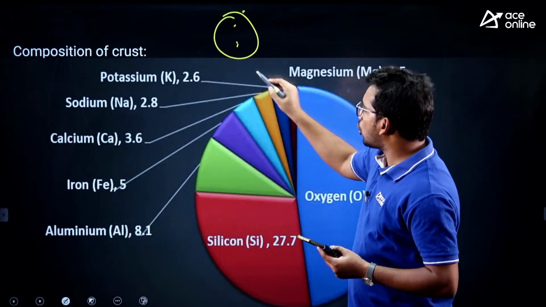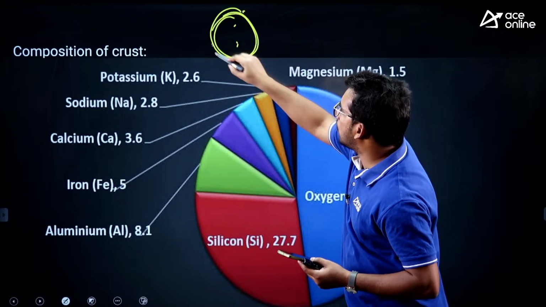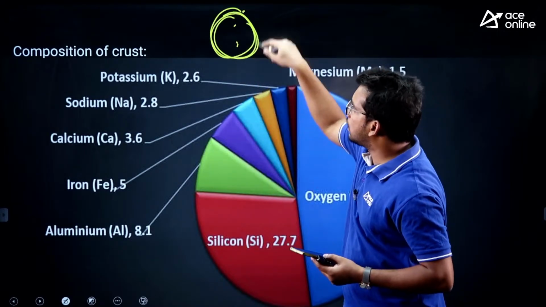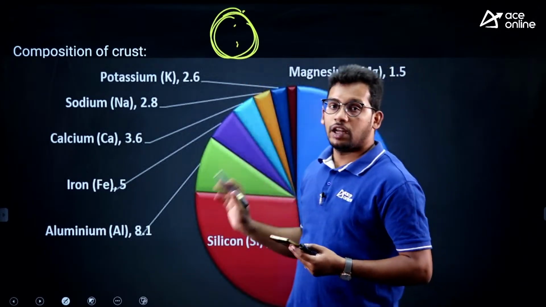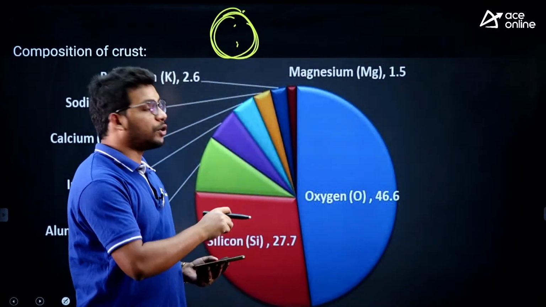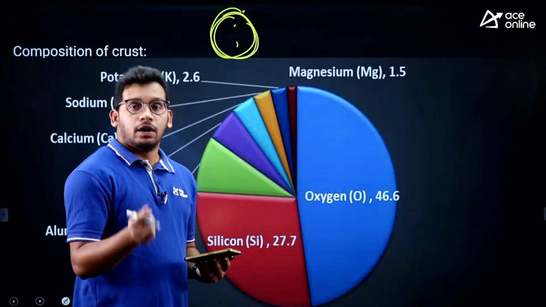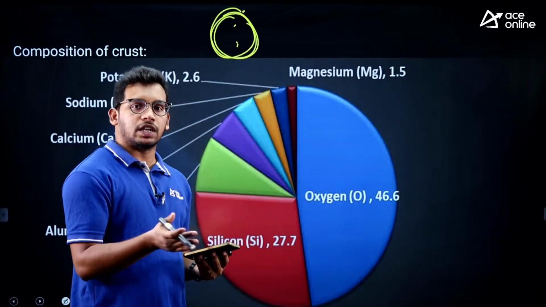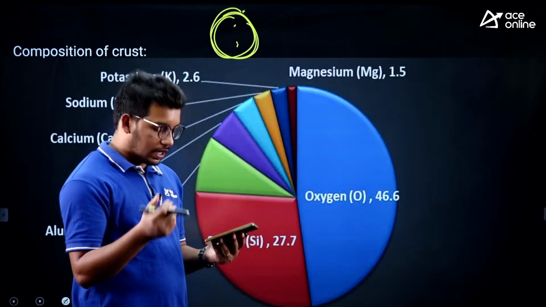So it is nothing but the topmost layer, the top 0 to 100 kilometers depth completely around the earth. So we have a crust. In the crust we have highest of oxygen. I am adding this because you may be confused. Completely read the question whether they are asking of the total earth or the earth crust only.